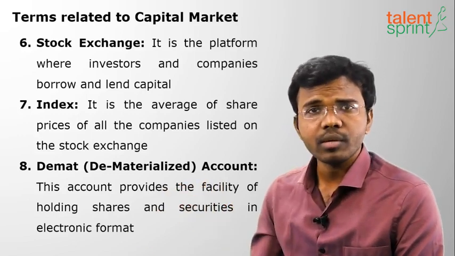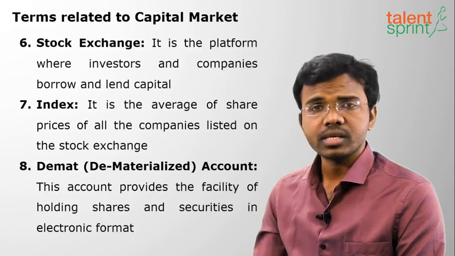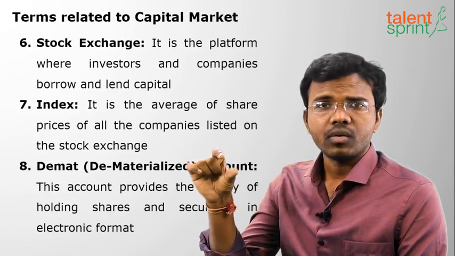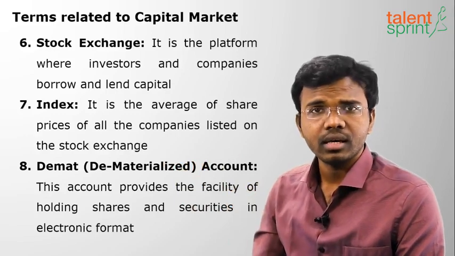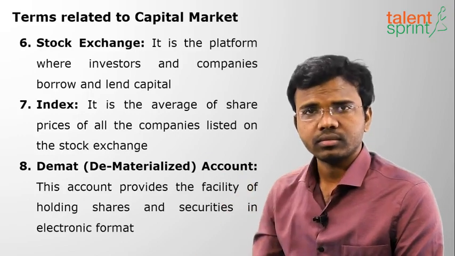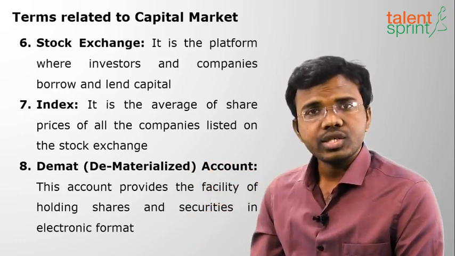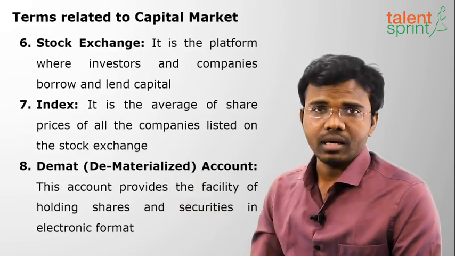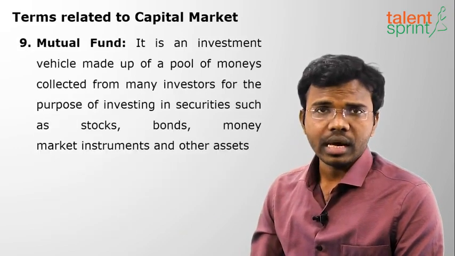That means suppose I am buying shares in one company, say 10 shares of 10 rupees each. That means 100 rupees worth of shares are there with me. So that will be shown in my account: I have 10 shares of this much value in that company. Just a record, like how we have money in our internet banking through numbers, right? I have 1 lakh rupees in my account, like that, only in number format. The company will not issue any paper format. Clear with this? So to buy shares or to sell shares, that means for every transaction on a capital market, we need a DMAT account, dematerialized account. Clear with this?